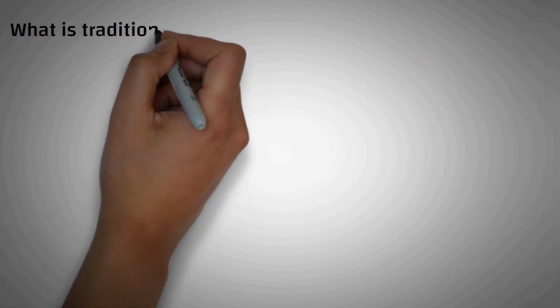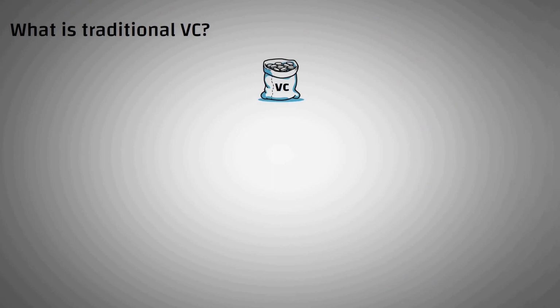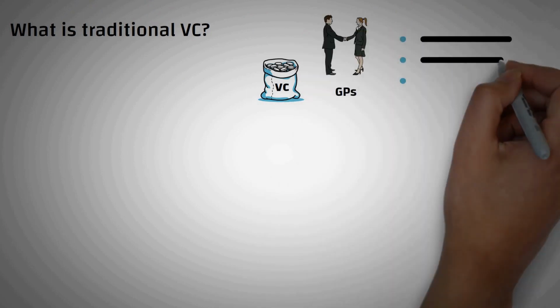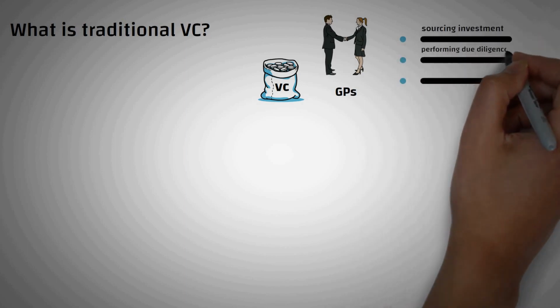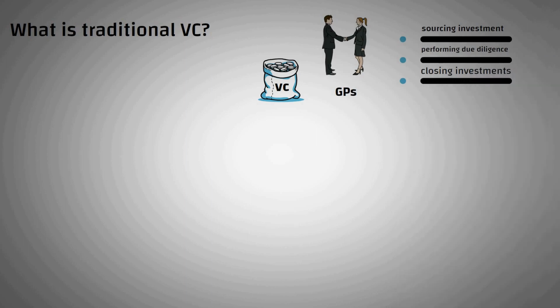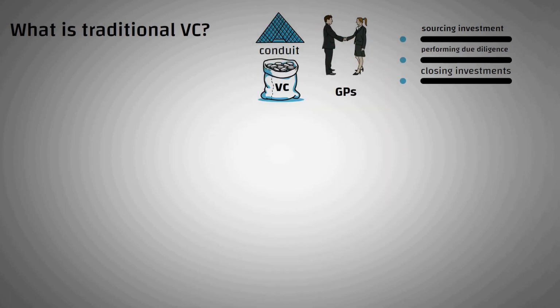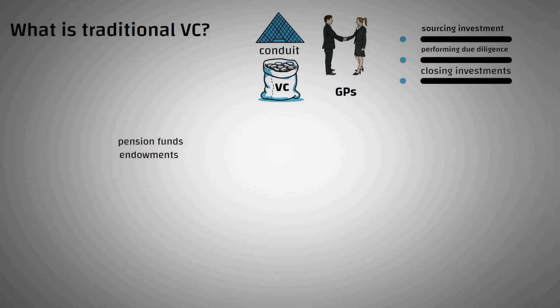What is traditional VC? A venture capital fund is founded and managed by general partners, or GPs. GPs are responsible for sourcing investment opportunities, performing due diligence, and closing investments in portfolio companies. Venture capital is part of the capital pyramid and acts as a conduit that efficiently sources capital from large institutions like pension funds and endowments and deploys that capital into portfolio firms.